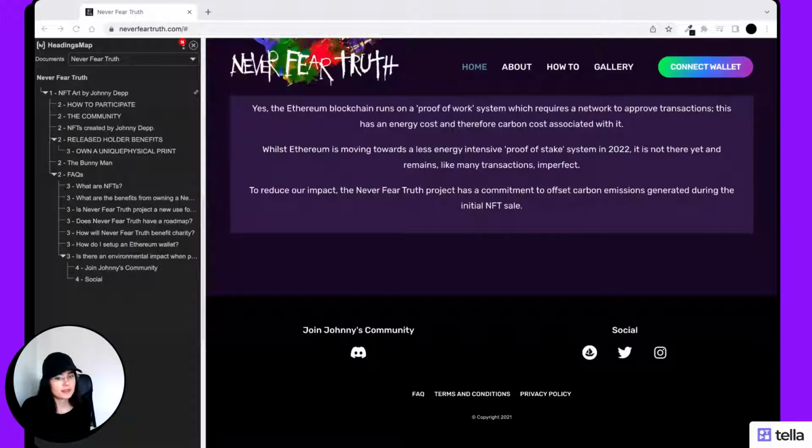Screen reader users may choose to listen to a list of headings and decide to start navigating a page from a specific section based on what they hear. So think of headings as the accessible name of a section. As we know that the heading structure should follow the logical content flow of a web page, it would make sense to set Join Johnny's community and social as H2. In this way, people who use screen readers will be able to listen to the list of headings based on their hierarchy, and they would immediately be able to access the footer links.